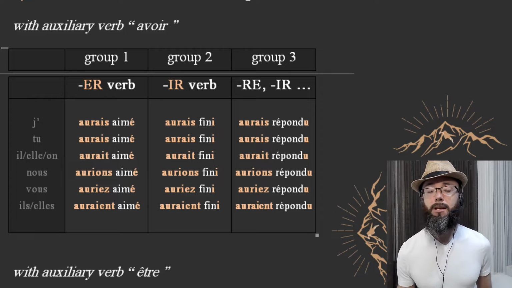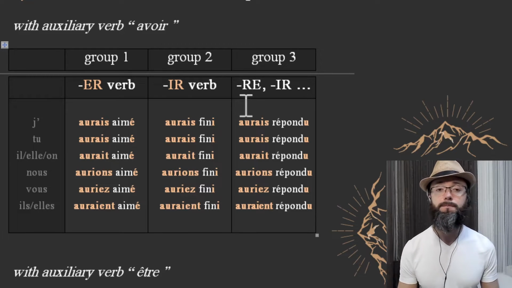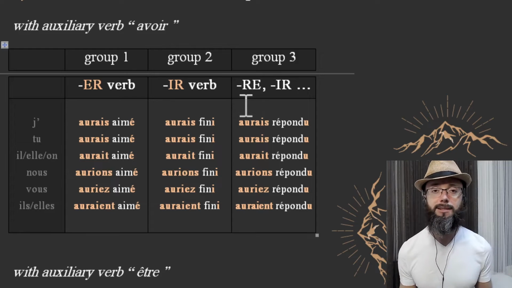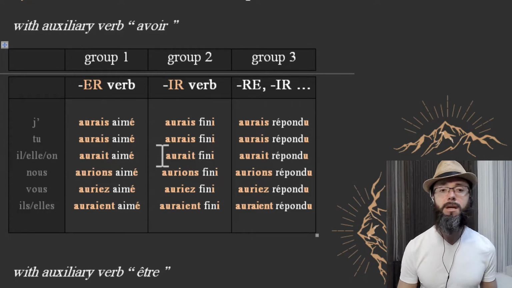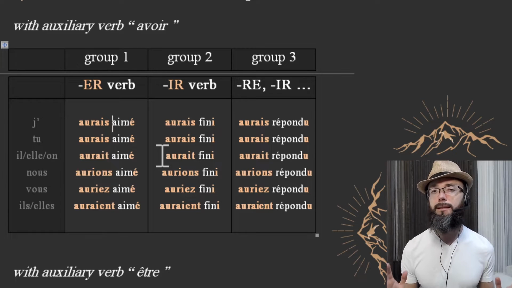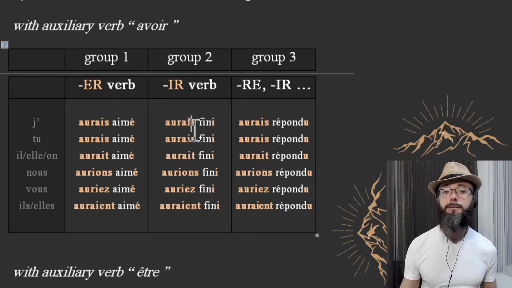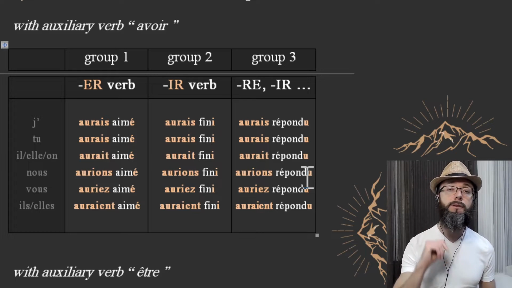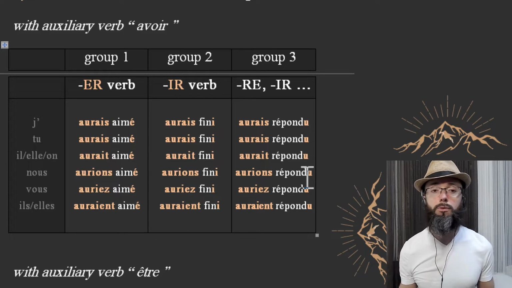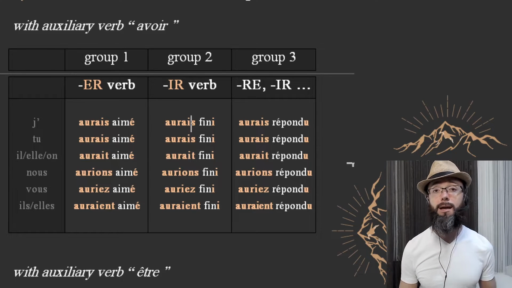In this lesson, we have three groups of verbs, just like in all the other lessons, so it doesn't change much. J'aurais aimé, tu aurais aimé, il, elle, on aurait aimé, nous aurions aimé, vous auriez aimé, ils, elles auraient aimé. And then, j'aurais fini, tu aurais fini, il, elle, on aurait fini, nous aurions fini, vous auriez fini, ils, elles auraient fini. Finally, group three verbs. J'aurais répondu, tu aurais répondu, il, elle, on aurait répondu. Nous aurions répondu, vous auriez répondu, ils, elles auraient répondu.